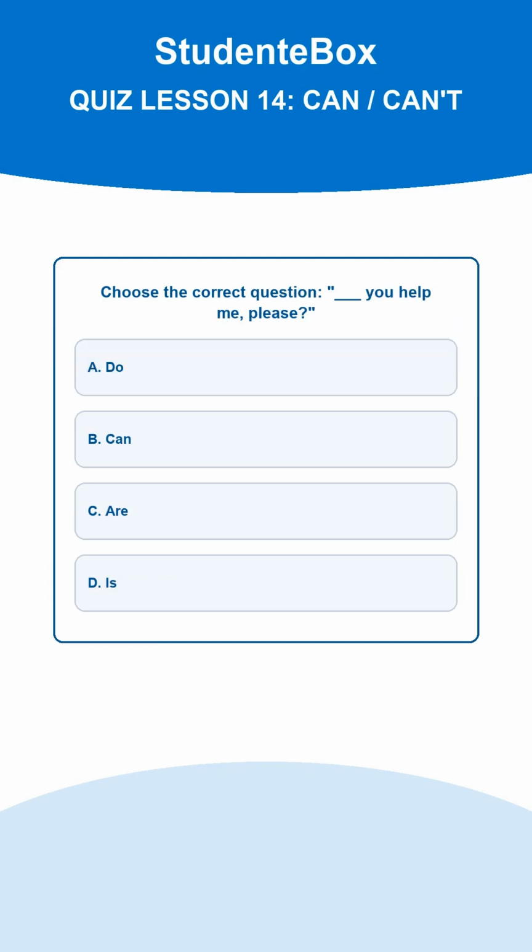Question 3. Choose the correct question. ___ you help me, please? A. Do. B. Can. C. Am. D. Is. The correct answer is B. To ask about ability or make a request, we use can plus subject plus verb. La risposta corretta è la B.